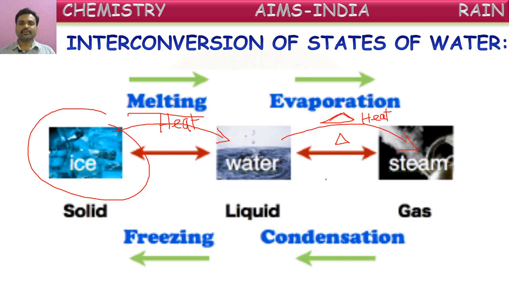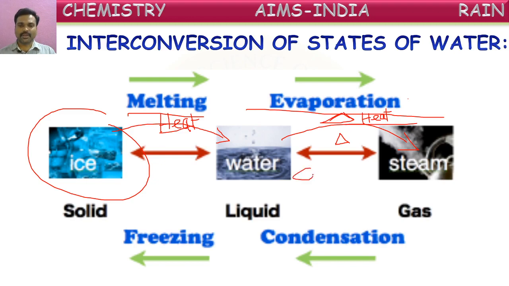So if you heat water, it converts into vapor form or steam. That is called evaporation. If this conversion of liquid into gas occurs at a fixed temperature, that is also called boiling. Commonly, water converts into vapor form at all temperatures, and that is called evaporation. The reverse of this, all we have done in these two processes, is heating.